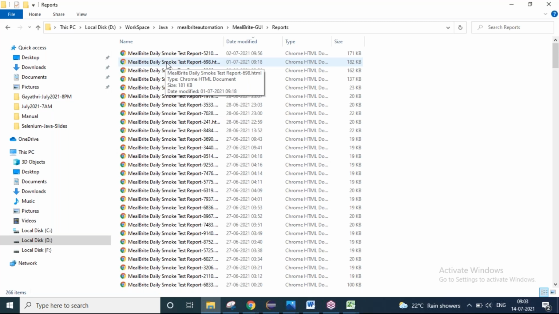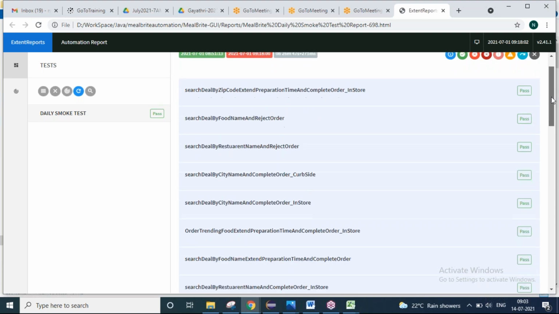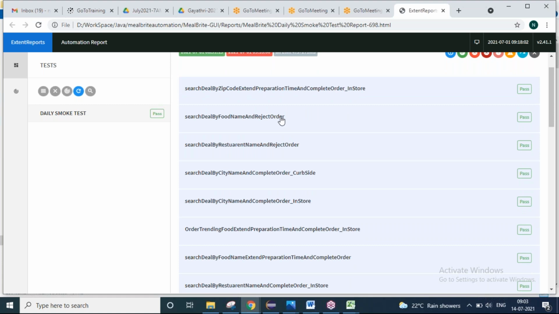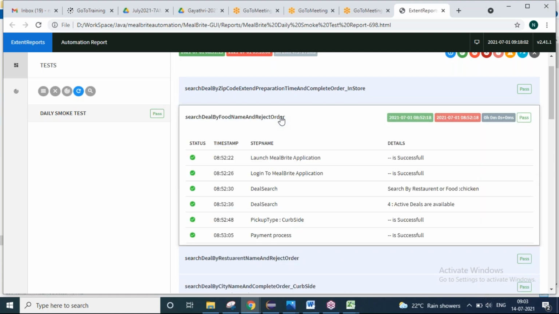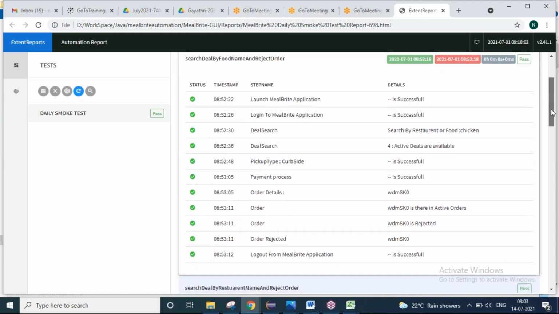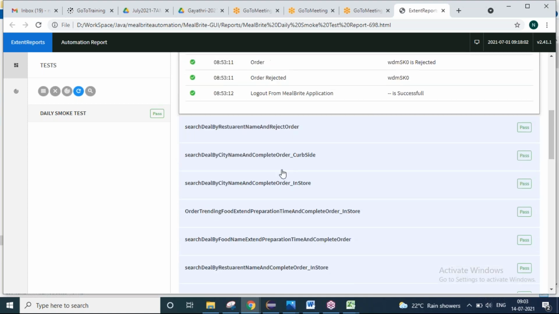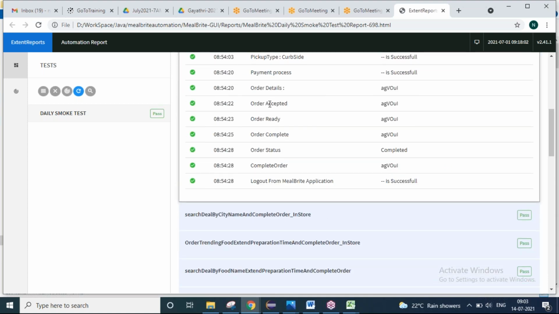Every time I do an execution, a new report will be generated. So this is a report which will be purely generated by your automation test code. It will not happen overnight. I will teach you how to generate the report. This is not written by a human. It was written by your automation code. See, launch, login, and then book a food order, and then order it. It has it here. It is a test case to reject the food order. Like that, you will be having different reports that you will be generating.